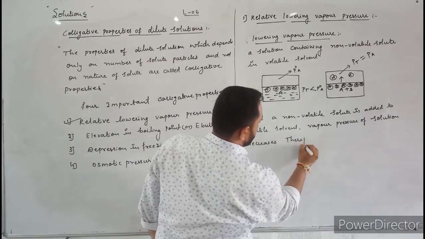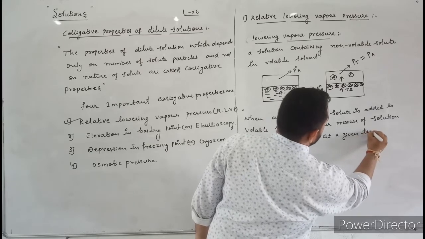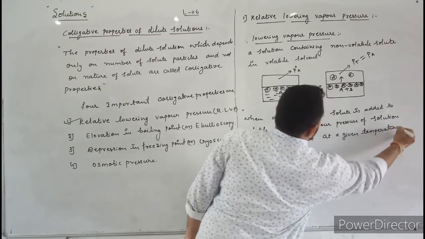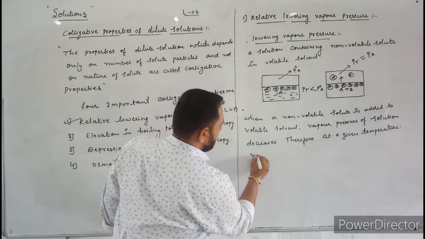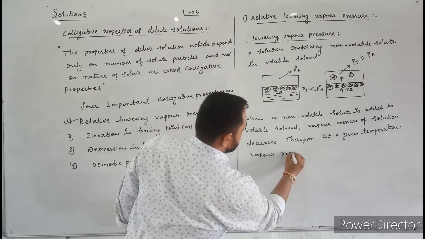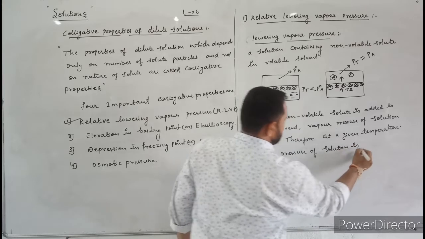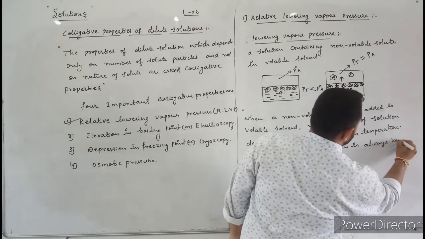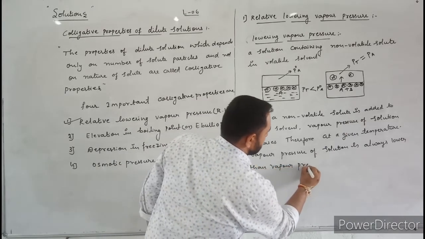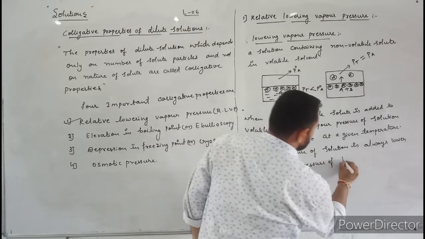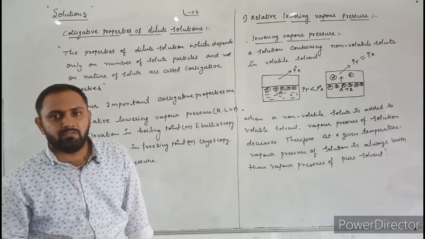Therefore, at a given temperature, the vapor pressure of the solution is always lower than the vapor pressure of pure solvent. This is called lowering of vapor pressure.